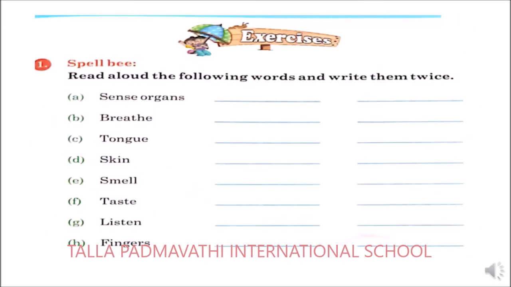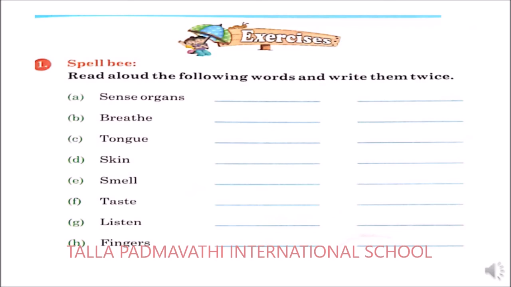Now it's an exercise. Read aloud the following words and write them twice. Spell B. Here are some of the words which are given. You need to read those words louder and you need to write those words twice. So what are those words?